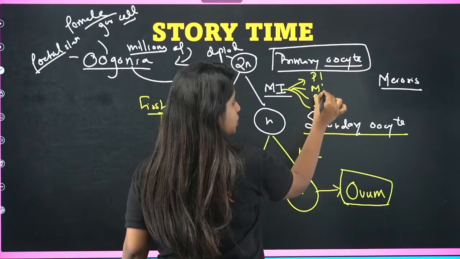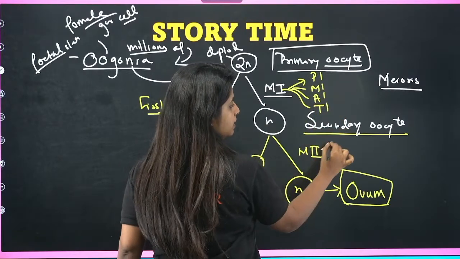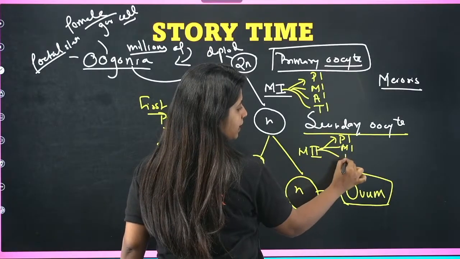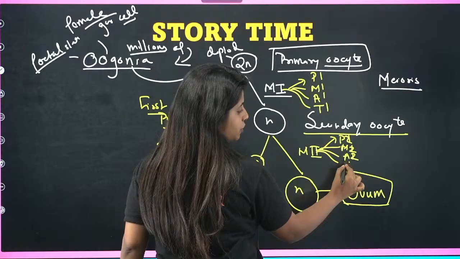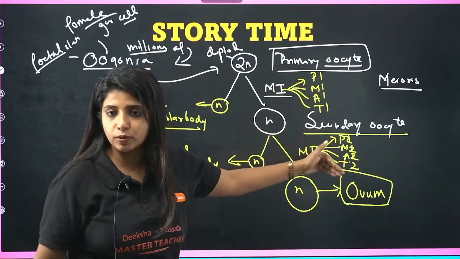And this is prophase 1, metaphase 1, anaphase 1, telophase 1, right? Similarly here you have again prophase 1, metaphase 1, anaphase 1 and prophase 2, metaphase 2, anaphase 2 and telophase 2, right? That is how meiosis usually happens.